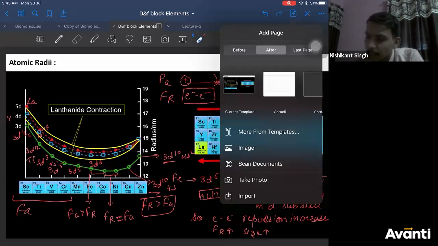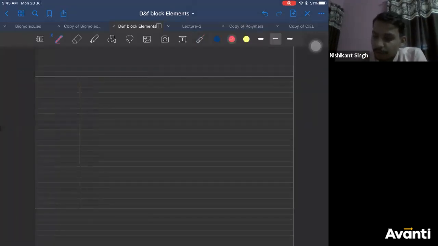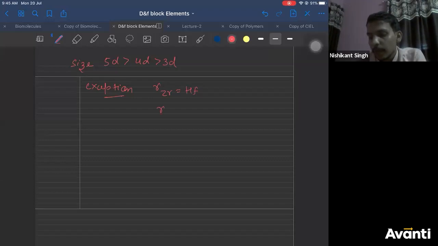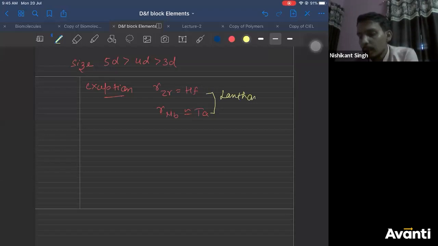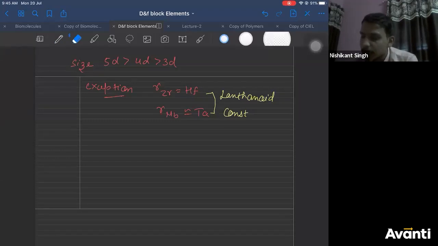So you can summarize here by writing that the size of the 5d series is greater than the 4d series, which is greater than the 3d series. The exception which comes here is that the radius of zirconium is approximately equal to hafnium, and the radius of niobium is also approximately equal to tantalum. So why is this? This is mainly due to lanthanide contraction.